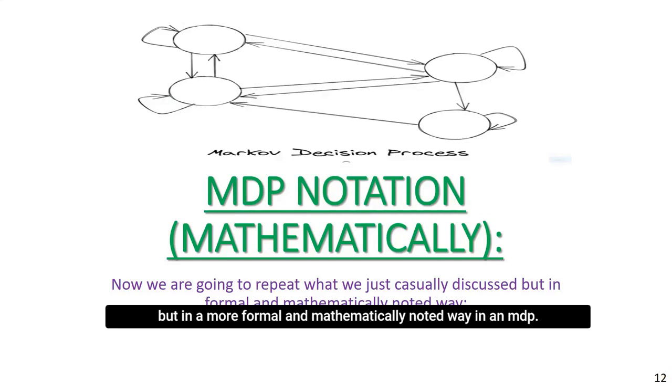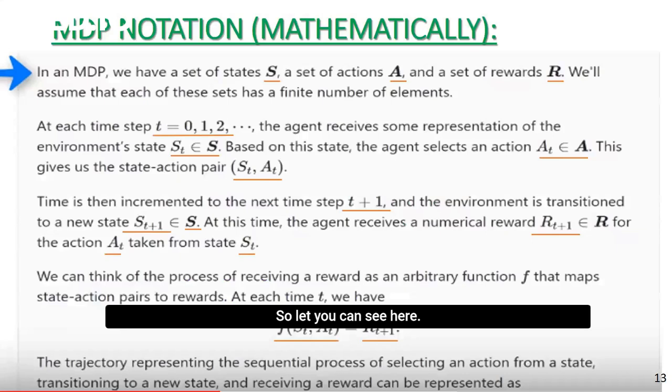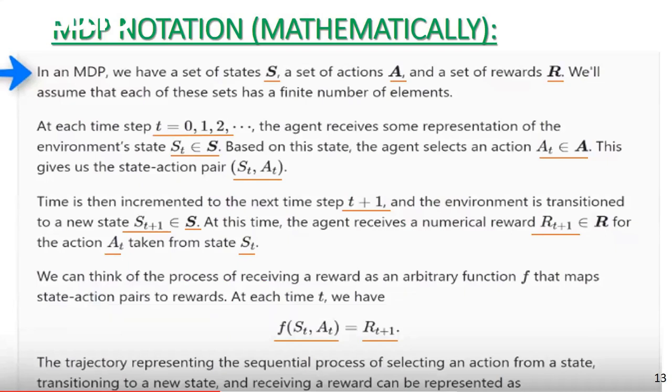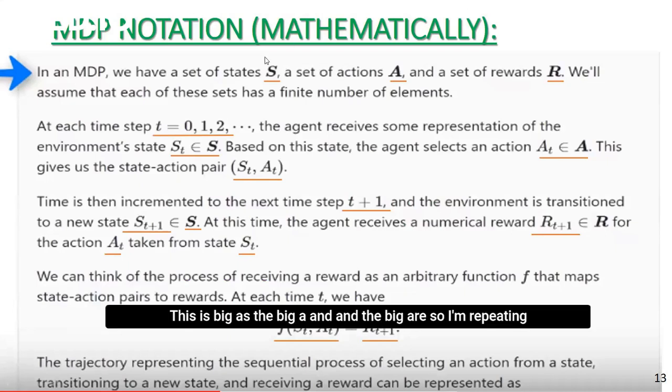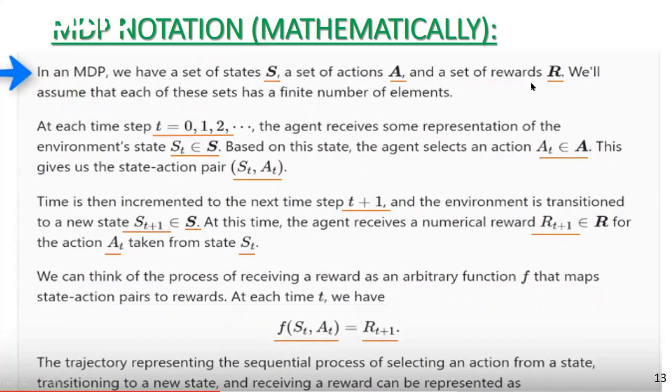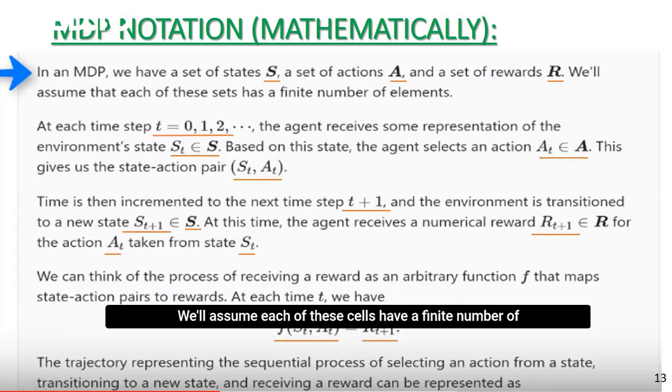In an MDP, as you can see here, we have a set of states big S, a set of actions big A, and a set of rewards big R. I'm repeating again: big S is the set of states, big A the set of actions, and big R the set of rewards. We'll assume each of these sets has a finite number of elements.